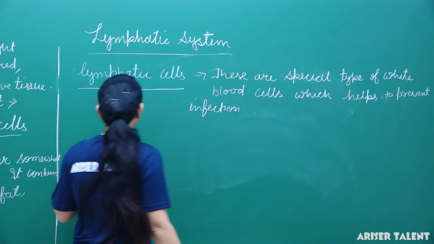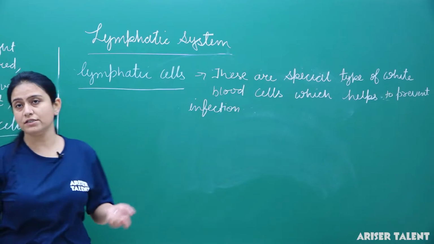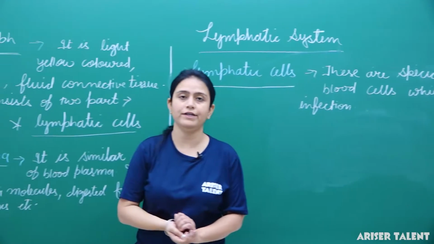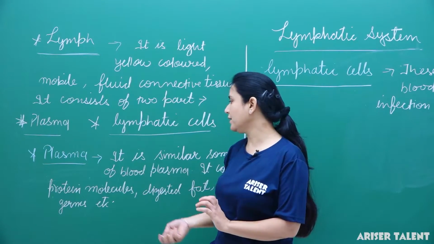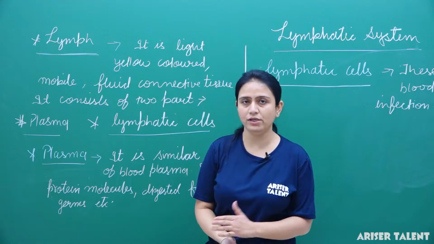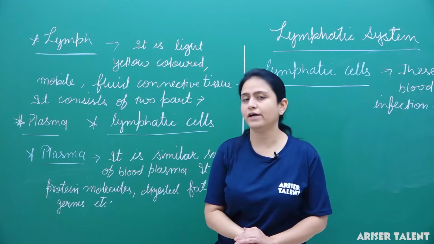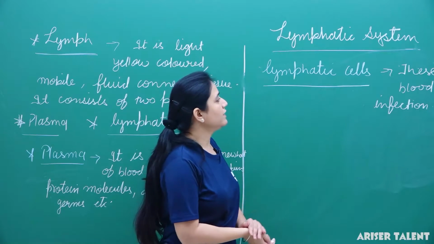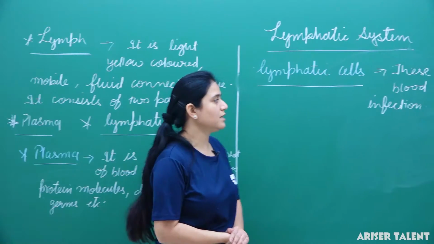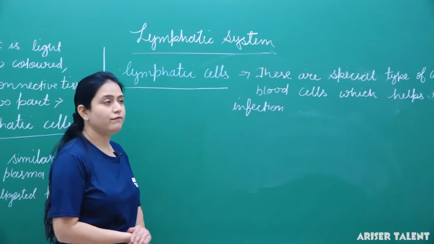So we can say that lymph consists of two parts, plasma and lymphatic cells, and plasma is similar to the blood plasma, and generally it contains protein molecules, digested fat, germs, etc. Lymphatic cells are special types of WBC which help to prevent the infection.